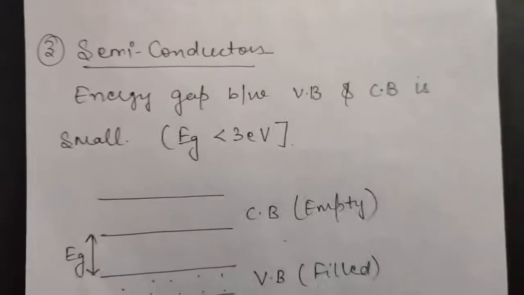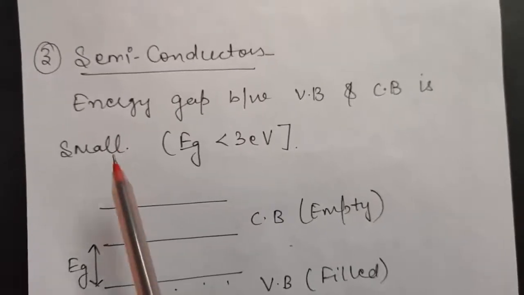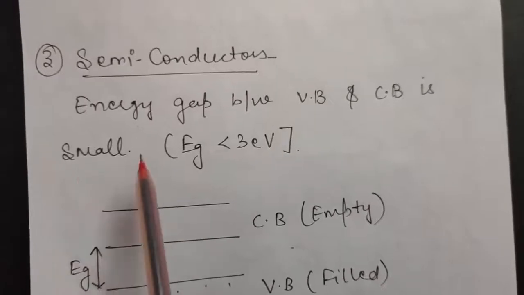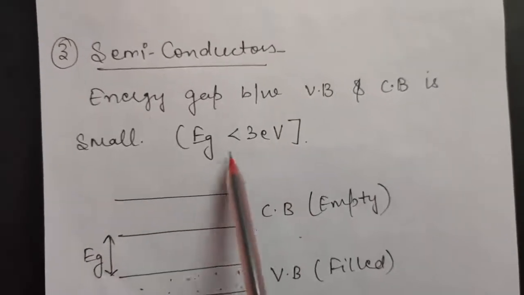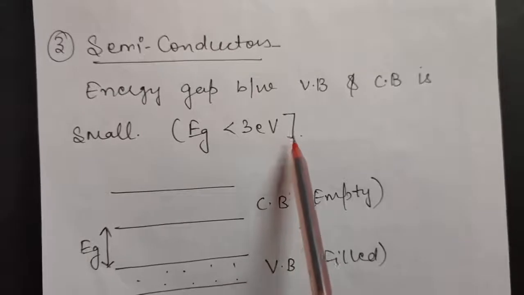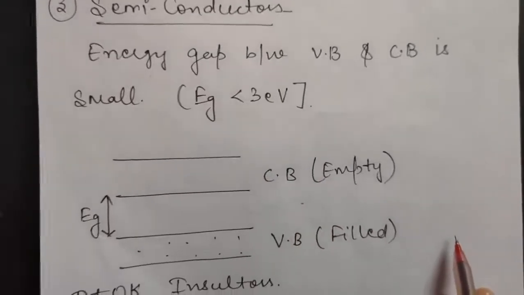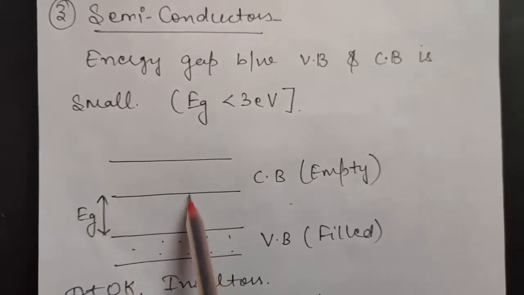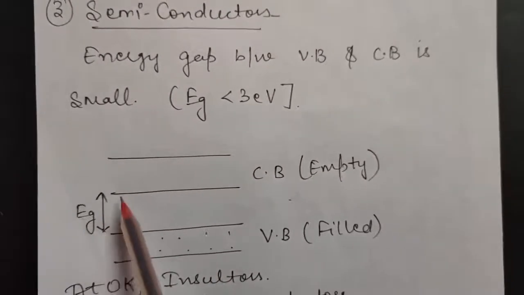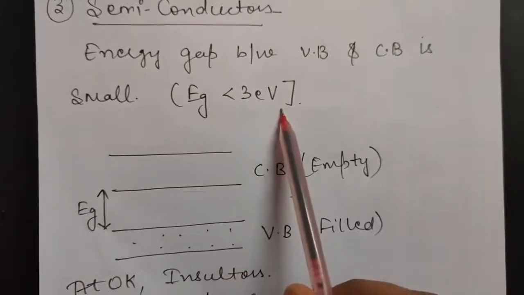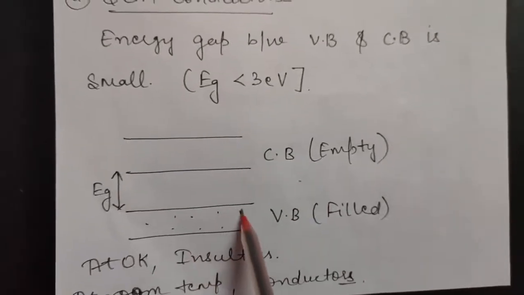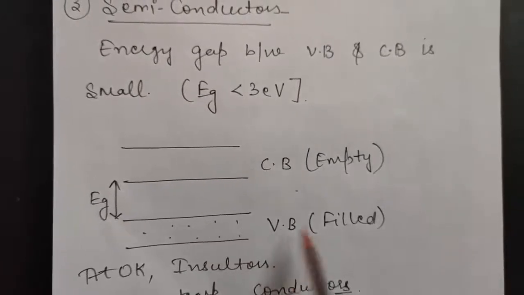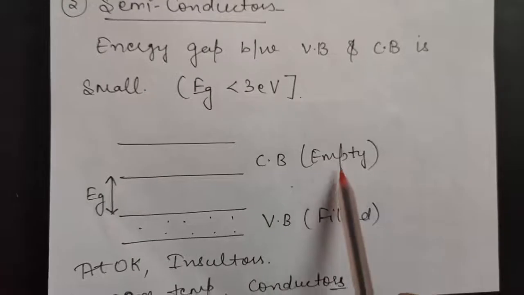So yes, semiconductors are the devices which have an energy gap between valence band and conduction band, but that gap is very small, or you can say that gap is less than 3 electron volts. So this is your valence band, this is your conduction band, and this is your energy gap which is less than 3 electron volts. The case which I have shown here is at 0 Kelvin, because at 0 Kelvin your valence band is filled but your conduction band is empty.